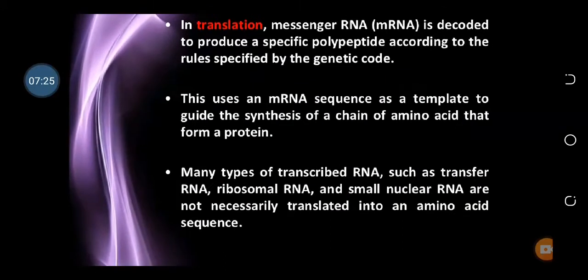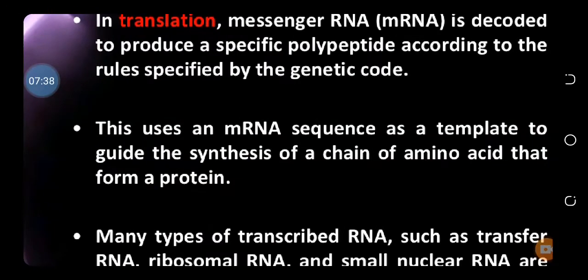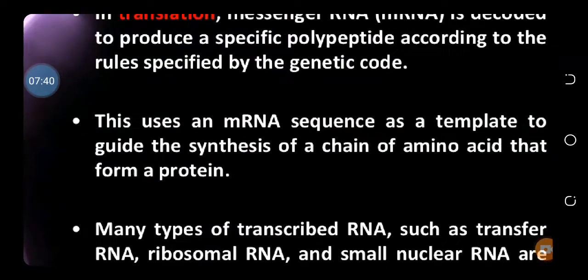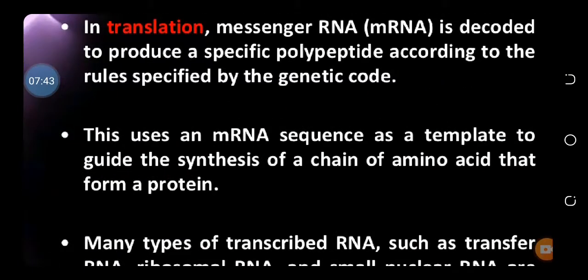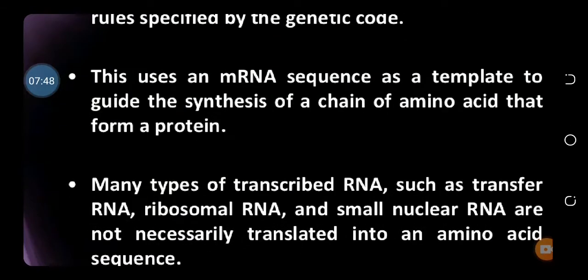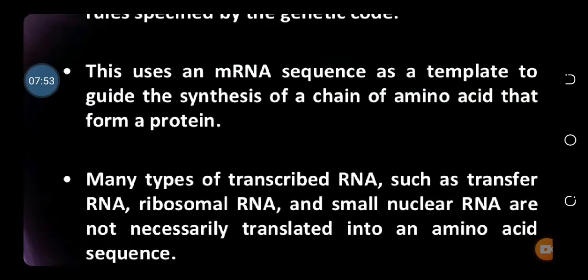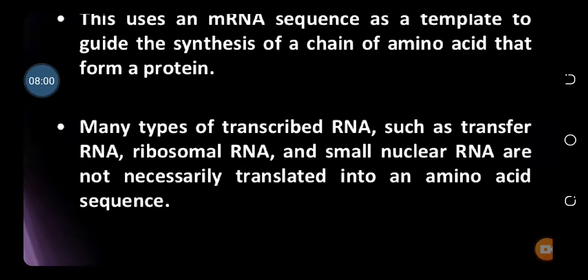So translation actually decodes the messenger RNA code system, that is the genetic code, and each genetic code specifies a specific amino acid. The messenger RNA is used as a template to guide the synthesis of the amino acid chain.